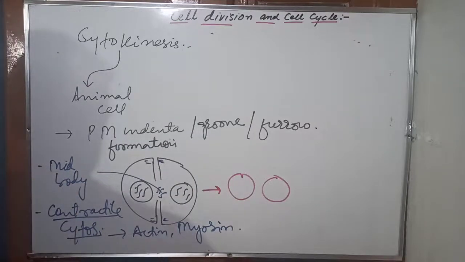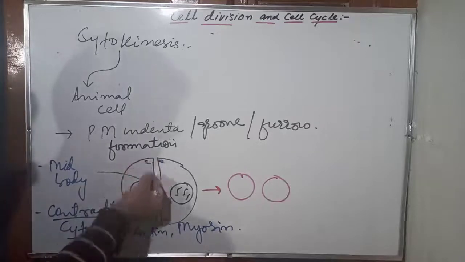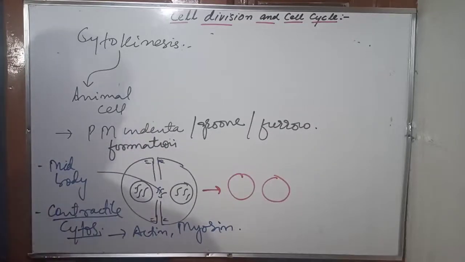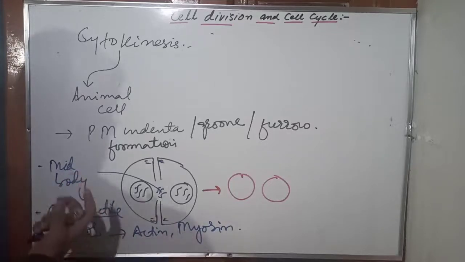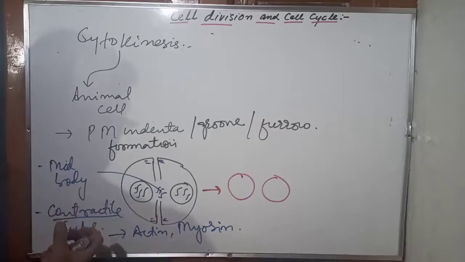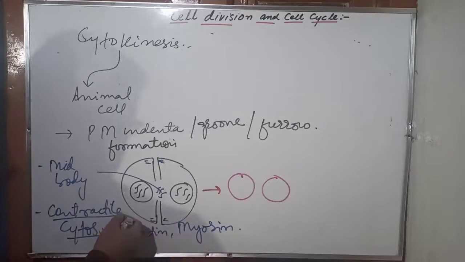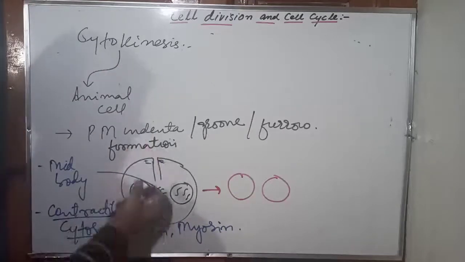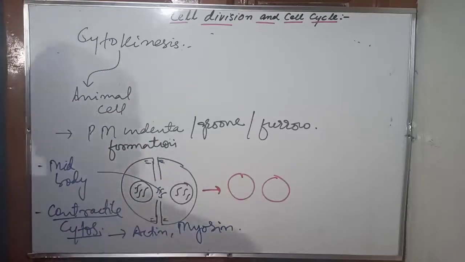This contractile cytoplasm pulls the plasma membrane from both sides. Contractile means here that actin and myosin are the contractile proteins. That is the reason we call this contractile cytoplasm, because these two are actually the contractile proteins. They undergo depolymerization and pull the plasma membrane from both sides, eventually resulting in the formation of two cells. I hope it's clear.